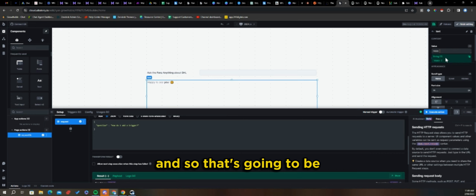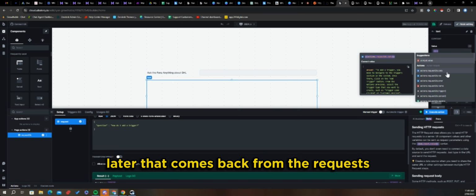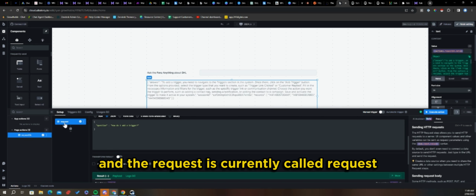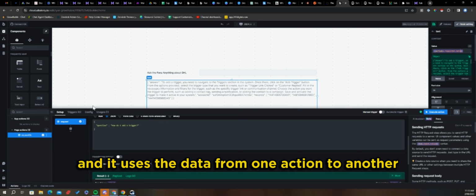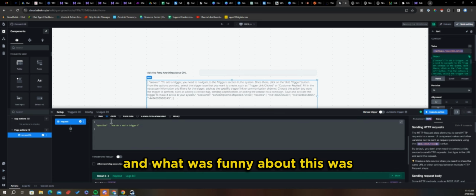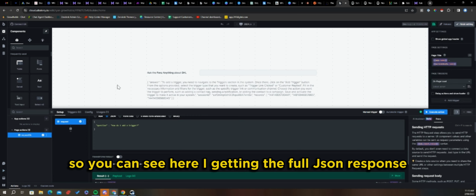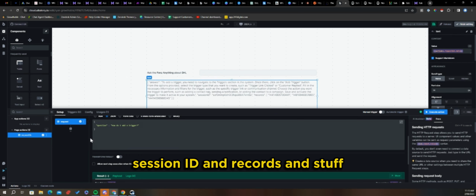And so that's going to be the data that comes back from the request, and the request is currently called request. And so you can actually string actions together, and it uses the data from one action in another, which is really cool. And what was funny about this was, you can see here I'm getting the full JSON response. So it includes like answer is this, the session ID is this, the record's this. And I want to strip out essentially session ID and records and stuff.